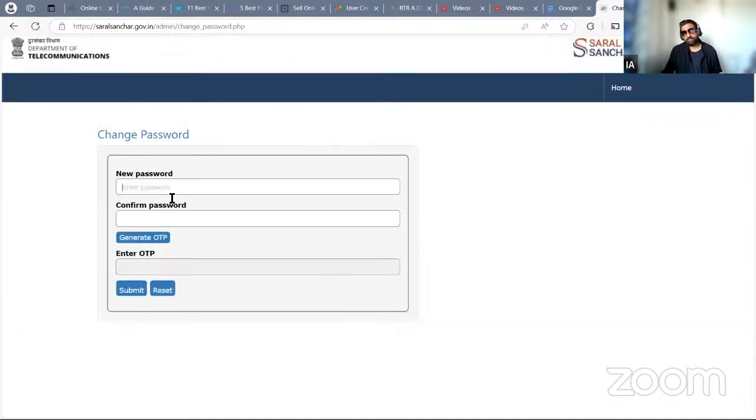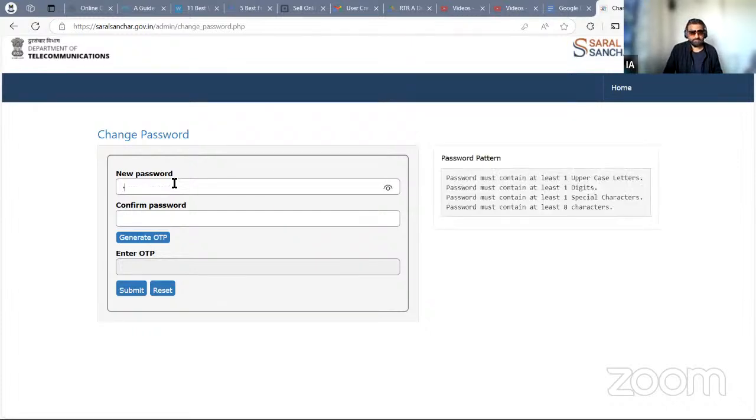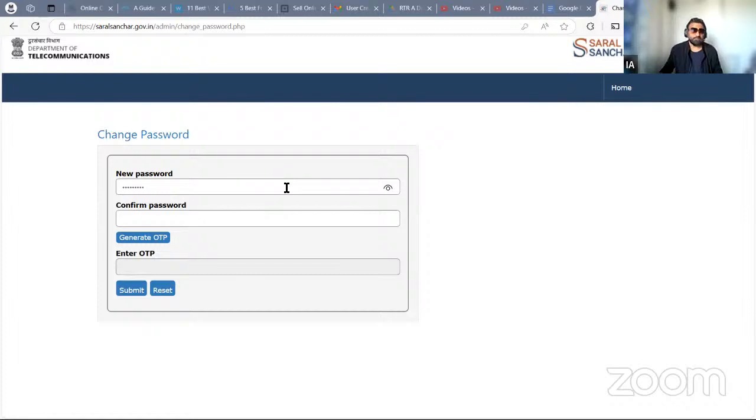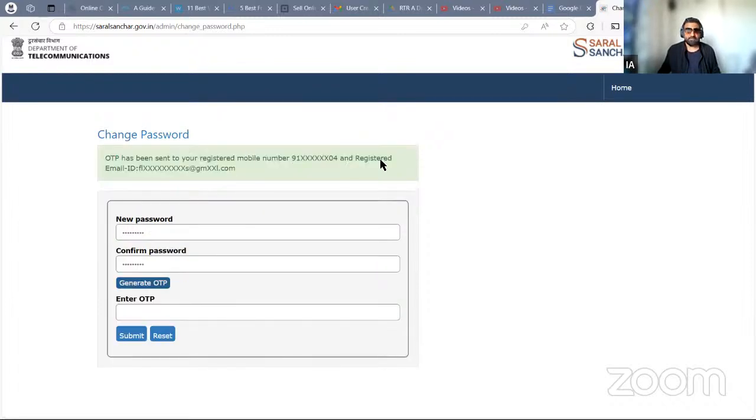Now they have asked me to put a new password. Okay, great. I don't want to show it to anyone right now. Let's see if I can protect it. Okay, done. Letters, numbers, special character, and one uppercase letter. OTP is sent. Now my number and my email ID are registered with them for good. So I'm going to get an OTP to update my password.